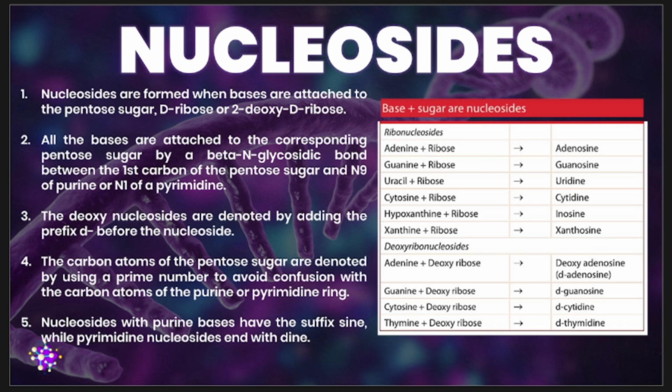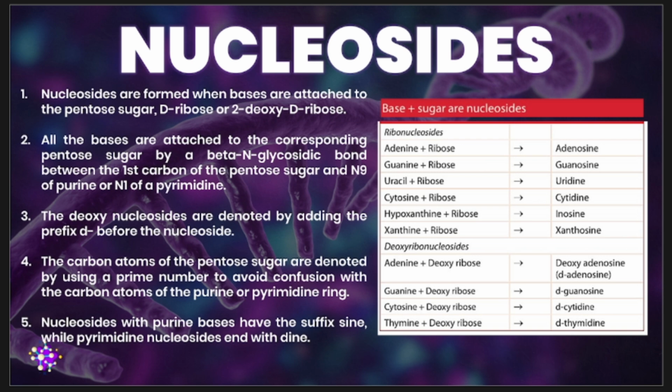An example for this in your table is thymine plus deoxyribose, which becomes D-thymidine, basically because in the prefix we added the letter D. Aside from that, the carbon atoms of the pentose sugar are denoted using a prime number in order for us to avoid confusion with the carbon atoms of the purine and pyrimidine ring.